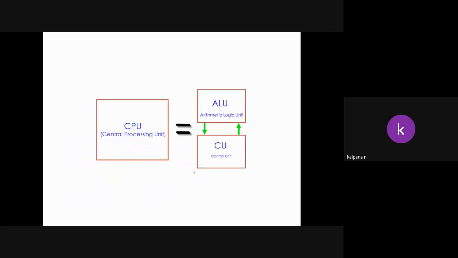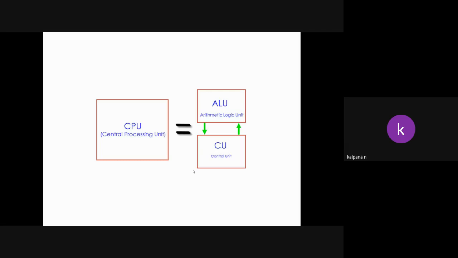Microcontroller. So here CPU consists of what? Arithmetic logic unit and control unit. Arithmetic logic unit, what is the purpose? As its name says, it performs arithmetical and logical operations.